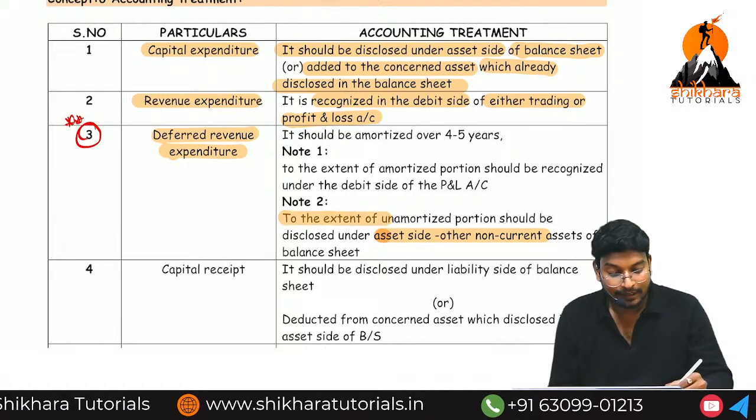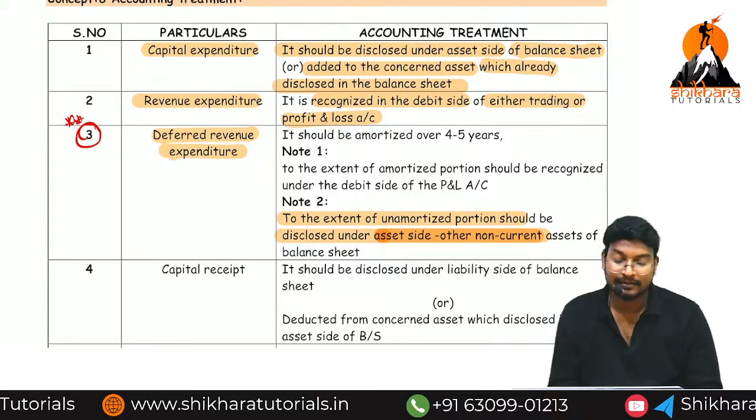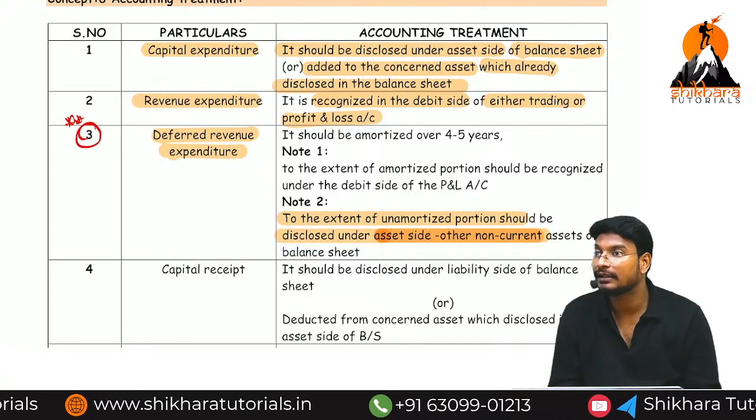To the extent of the unamortized portion, it should be disclosed on the asset side of the balance sheet under the head of what? Other non-current assets.